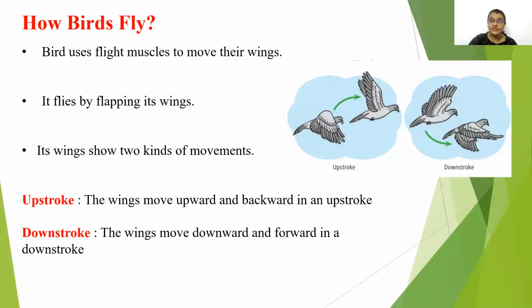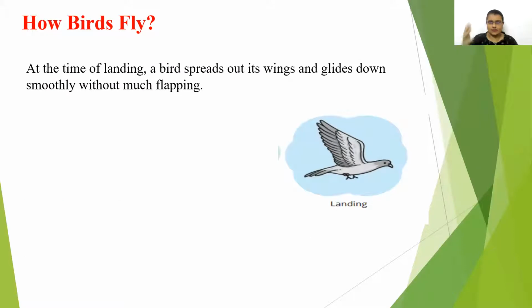Then children, have you ever thought, they follow these two movements to fly, but what happens when they want to land?